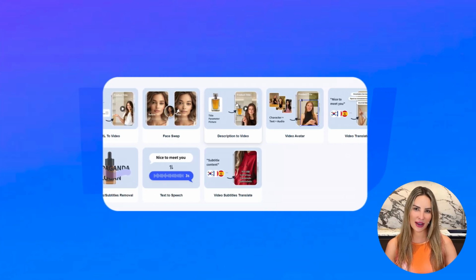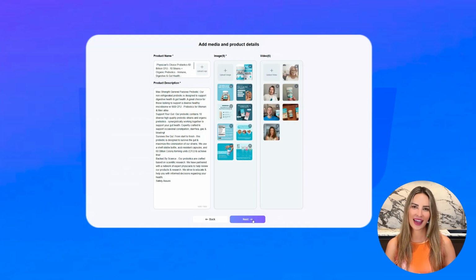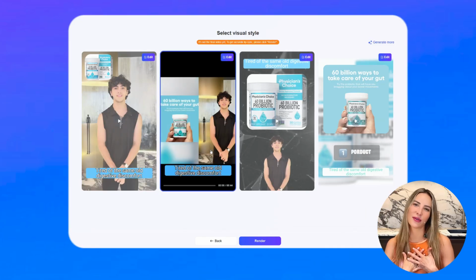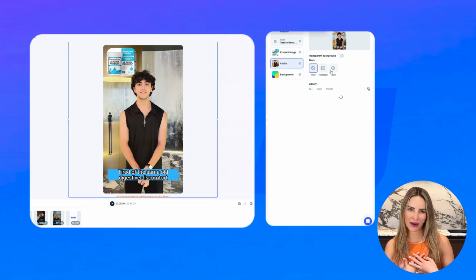You can also generate video ads from product descriptions with VidAU. Add product details, product images, and videos. Then, advanced AI will fully analyze your product and help you to create video ads in a few clicks.